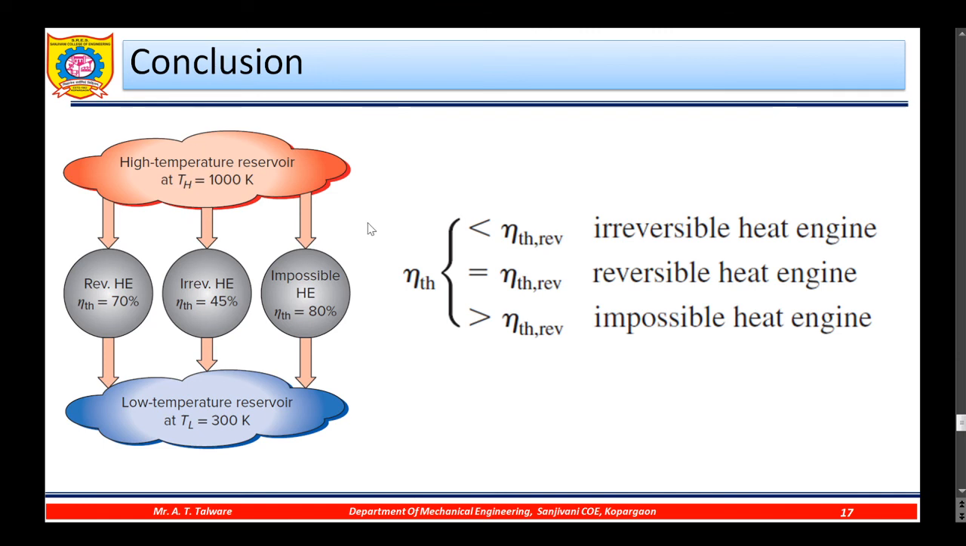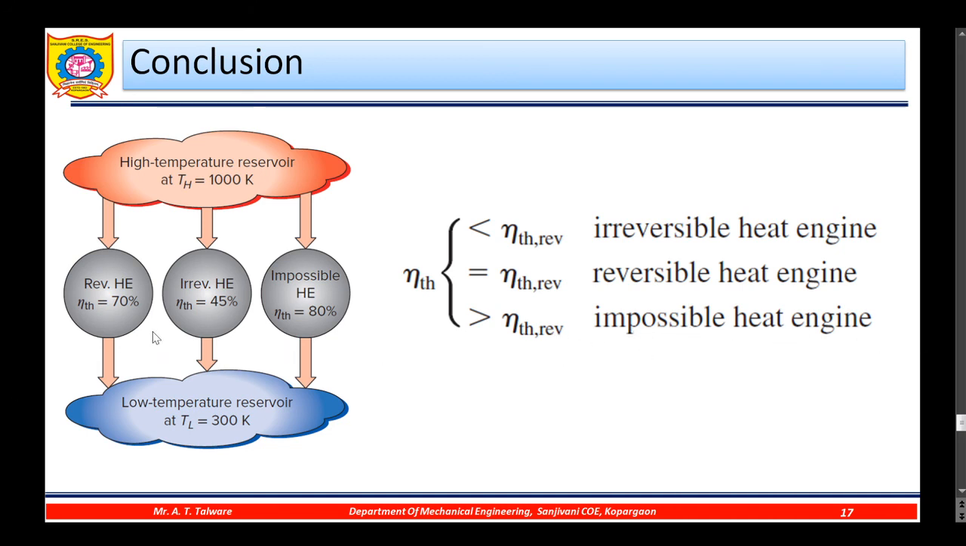The conclusion is that if the thermal efficiency of an engine is less than the thermal efficiency of a reversible engine, then that engine is an irreversible heat engine. If the thermal efficiency of a given engine is equal to the thermal efficiency of a reversible engine, then the given engine is a reversible engine. And if the thermal efficiency of a given engine is greater than the thermal efficiency of a reversible engine, then that is an impossible heat engine.